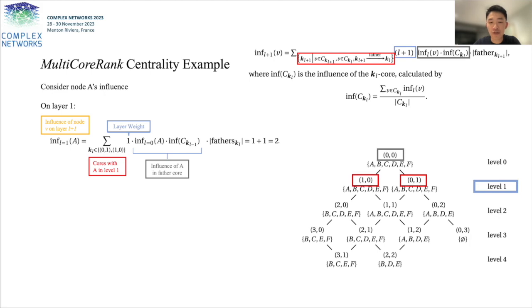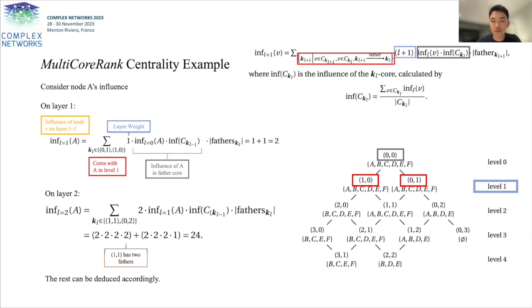Then we find the influence of A in layer 1 by summing A's influence in cores that contain it. On layer 2, the same algorithm is applied again, and the rest can be calculated accordingly.